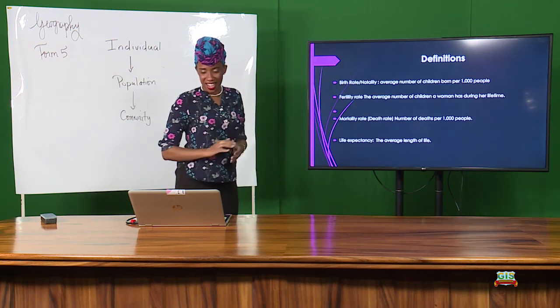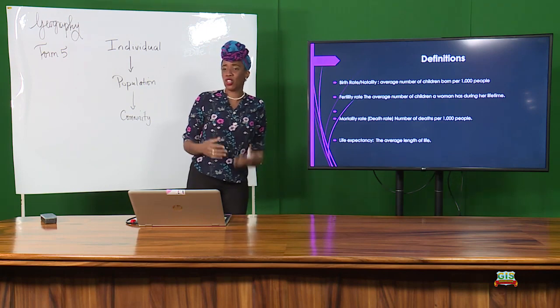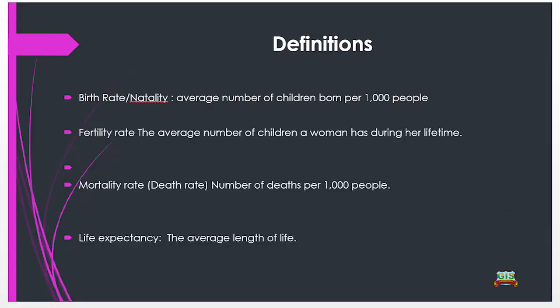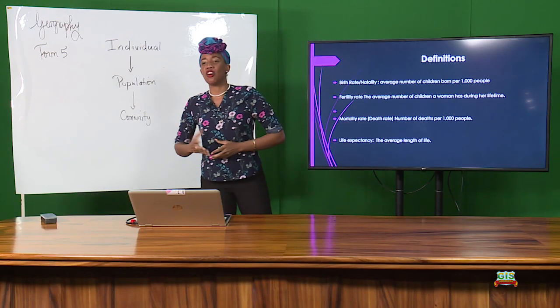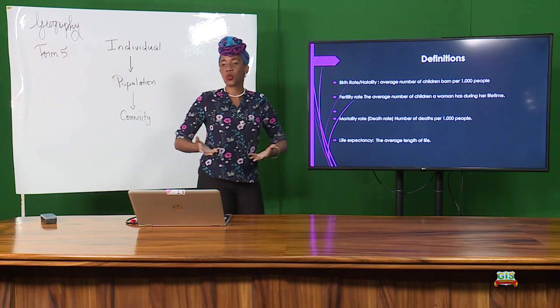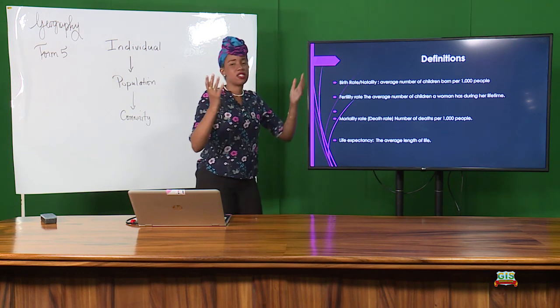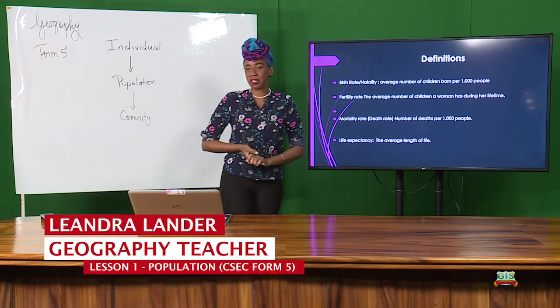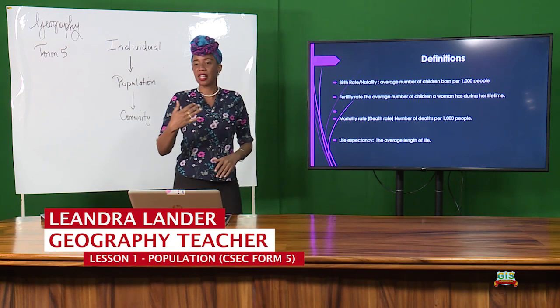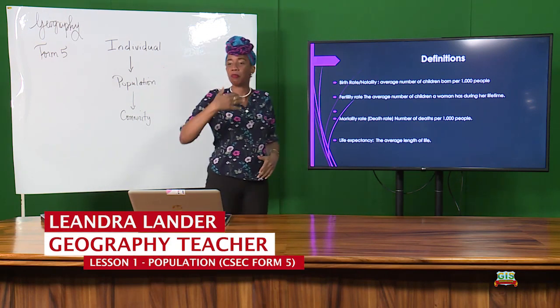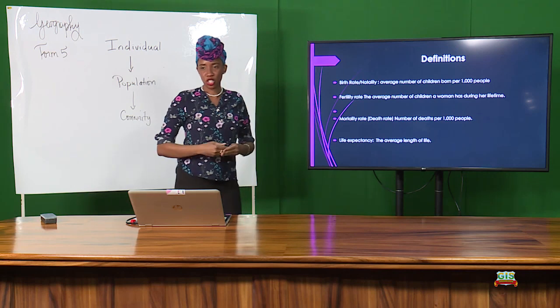All right? So let's look a little closer at these definitions that you will probably come across. The birth rate, or often called natality. It is the average number of children born per 1,000 people. All right? So let's say at the end of this year in Dominica, 2020, let's just say about 150 babies are born. It is calculated against every 1,000 people who live in Dominica.